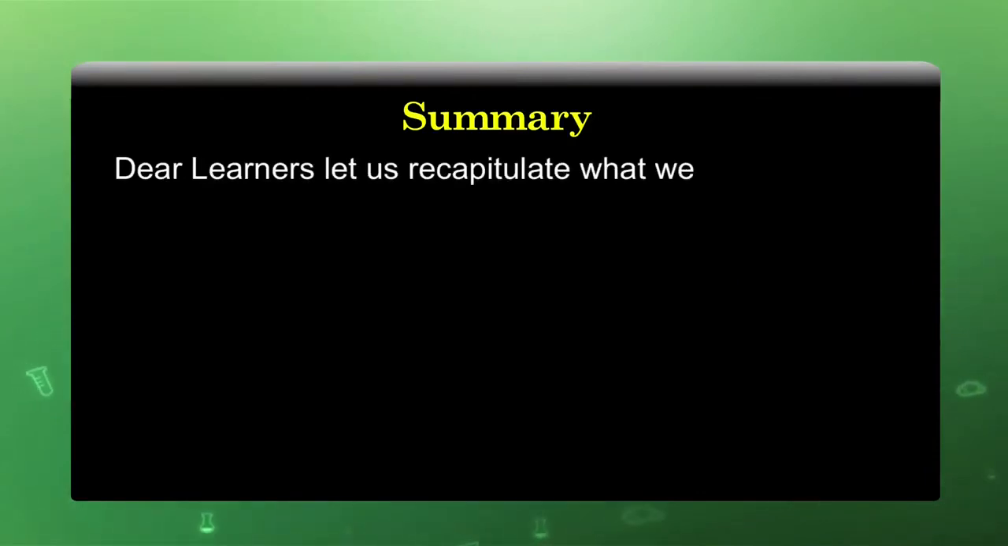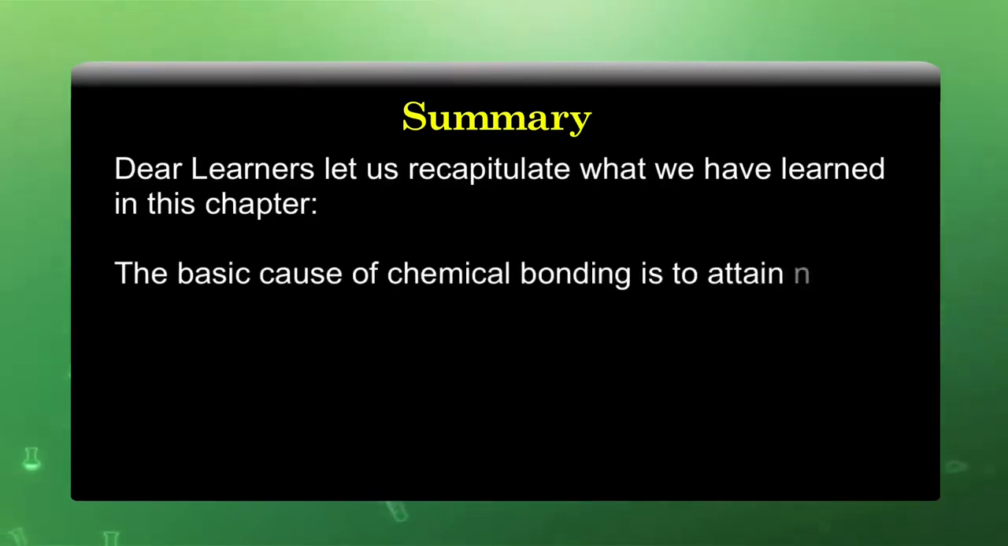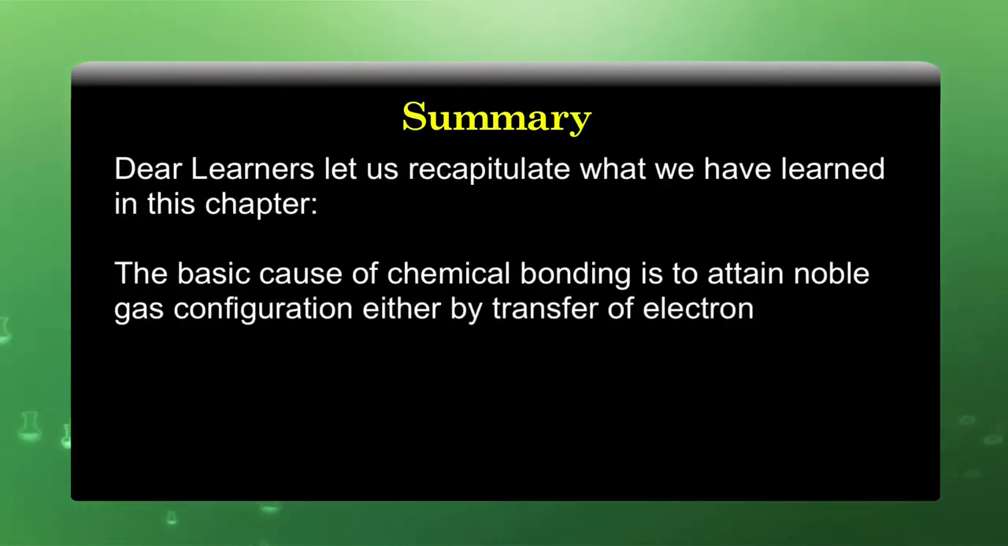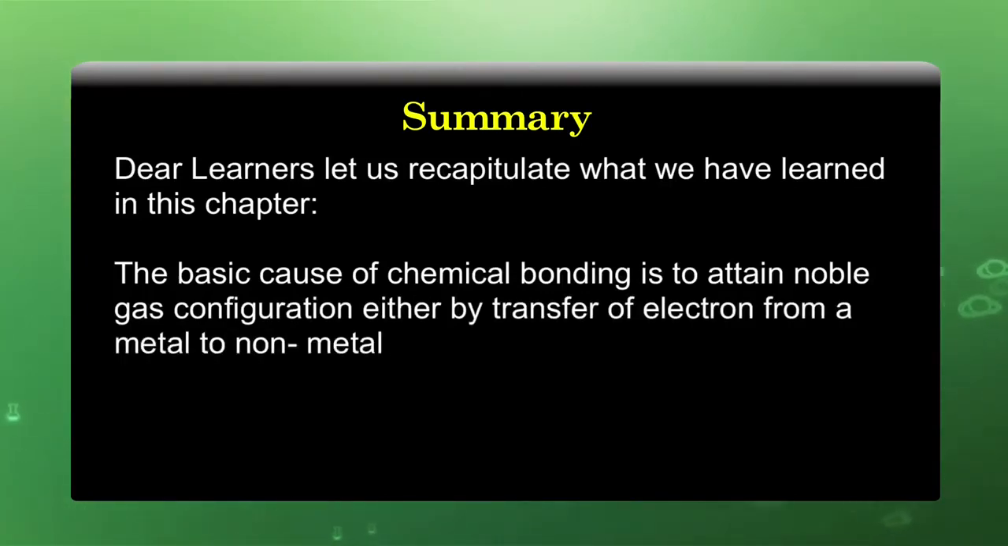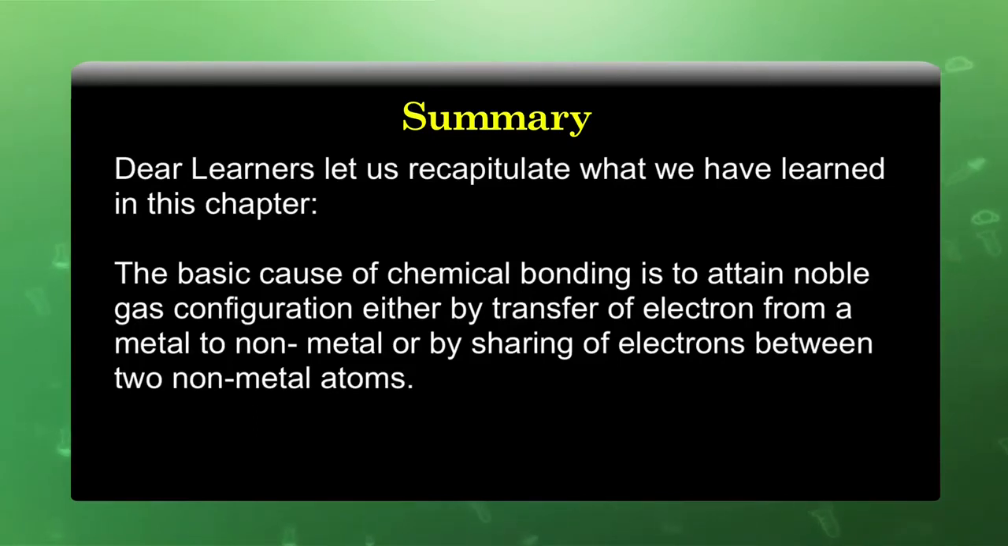Summary. Dear learners, let us recapitulate what we have learned in this chapter. The basic cause of chemical bonding is to attain noble gas configuration, either by transfer of electrons from a metal to a nonmetal or by sharing of electrons between two nonmetal atoms.